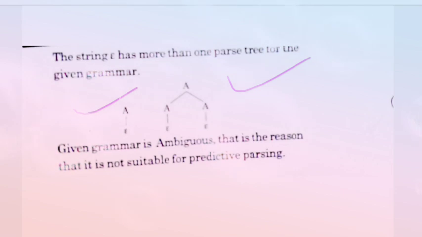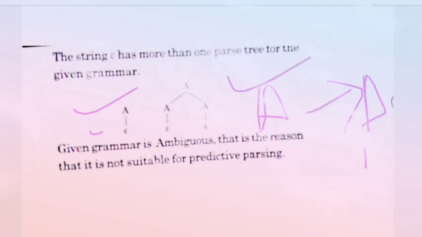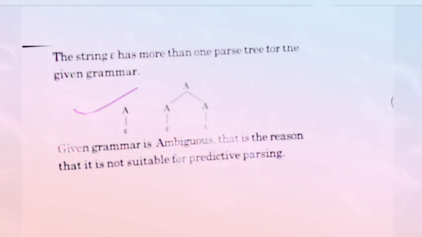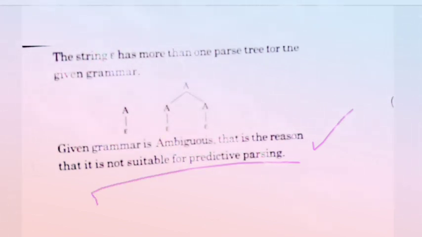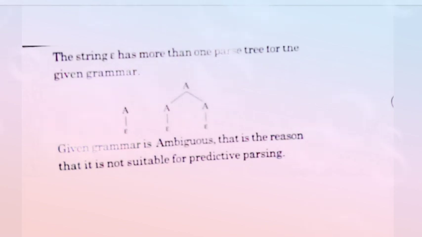Here A produces epsilon, and when A produces AA, it can also produce epsilon. So we easily say that it is an ambiguous grammar. This is the most important point for why it is not suitable for predictive parsing. Now come to the next question.